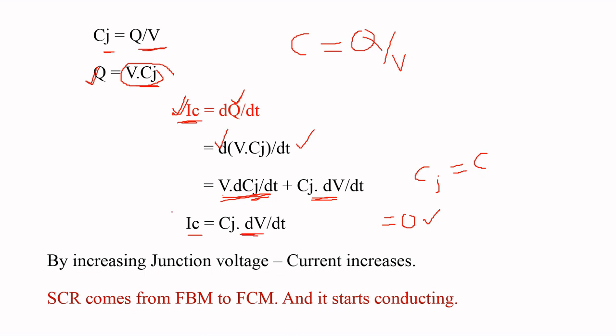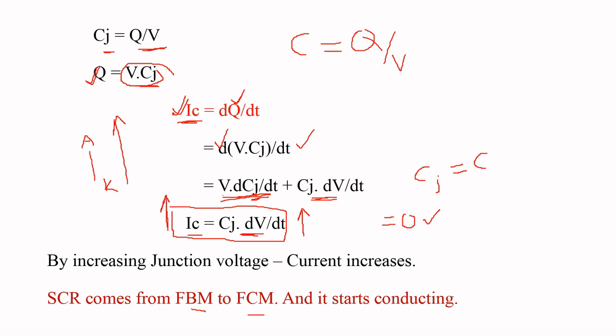From this expression we conclude that in dV by dt triggering, by increasing the dV by dt rating, we increase the charging current, meaning the current flowing from anode to cathode increases. The SCR then goes from forward blocking mode to forward conducting mode.